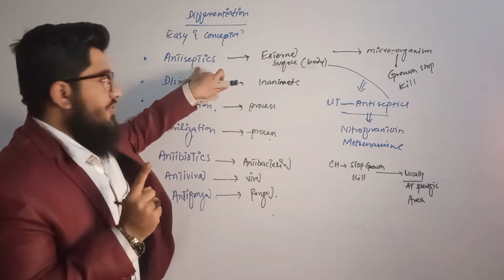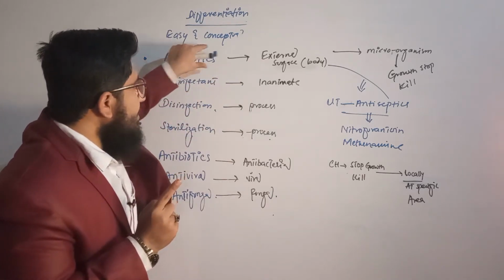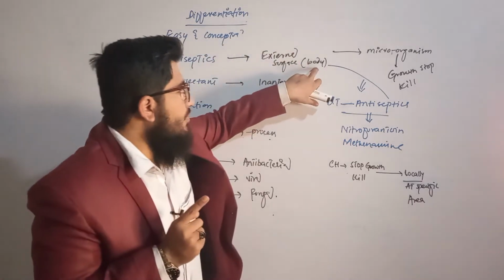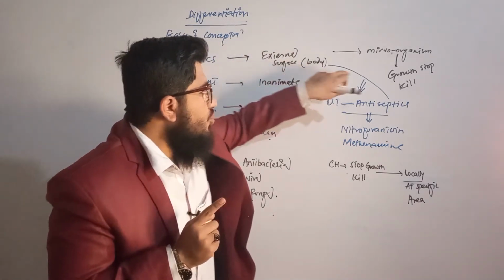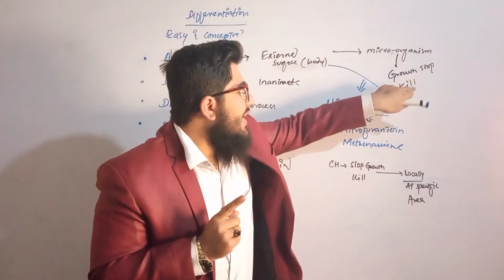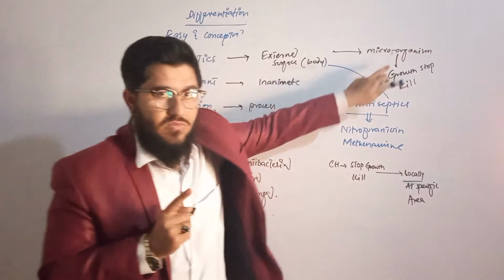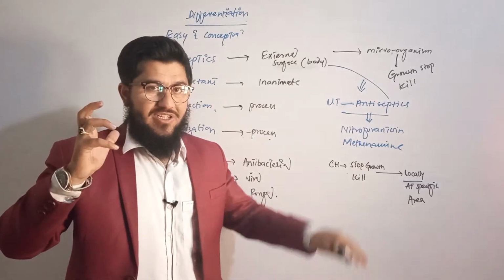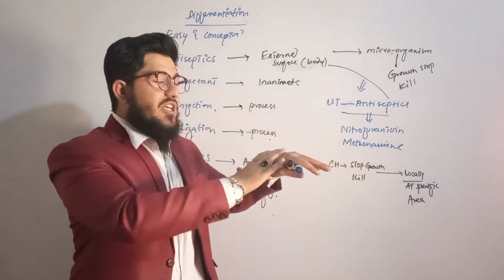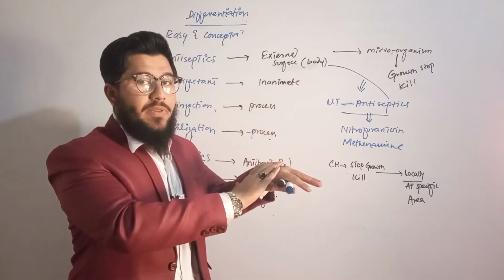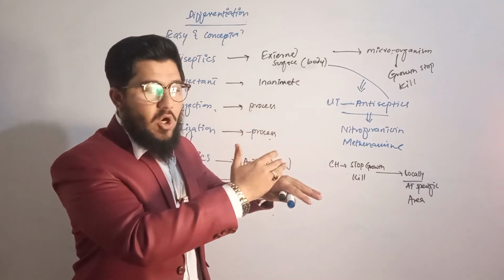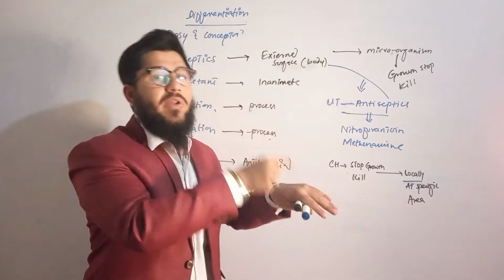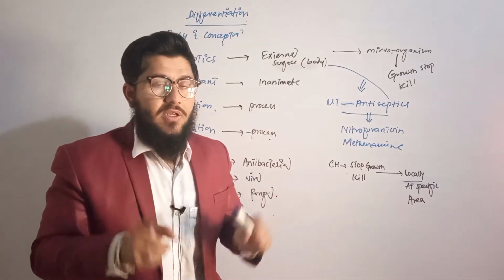According to the first definition, antiseptics are the chemical agents that are used on the external surface of the body in order to stop the growth or kill the microorganisms. Simple. The antiseptics are the chemical agents that are used on the external surface of the body to kill, or to stop the growth of the microorganism on the external surface of the body. This is the first definition.